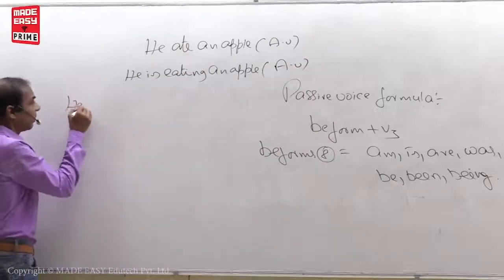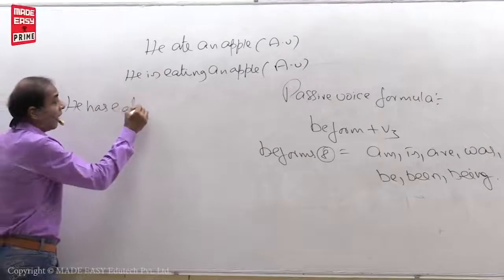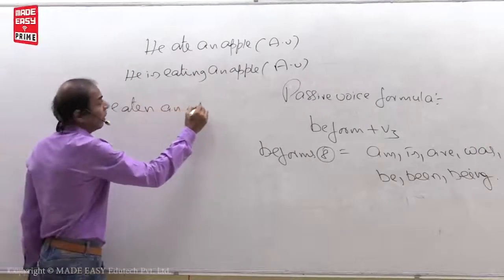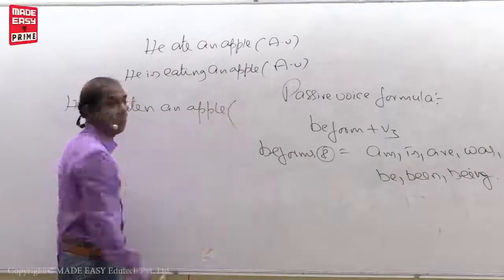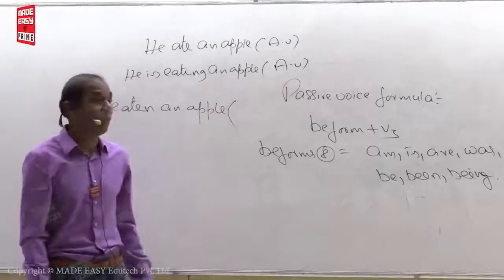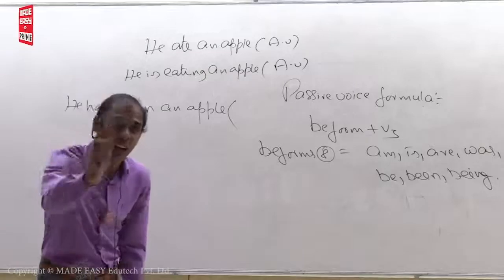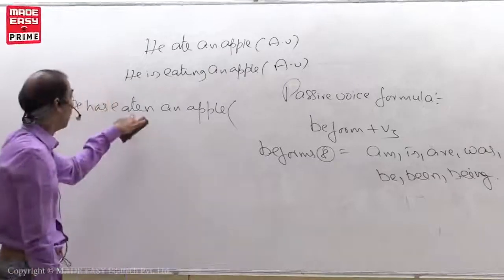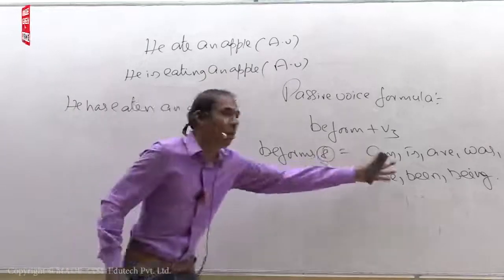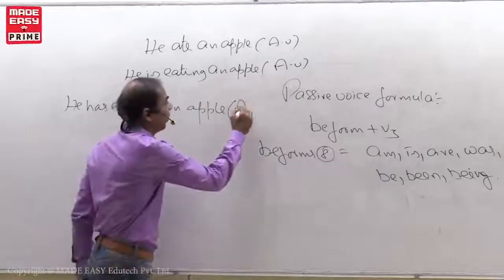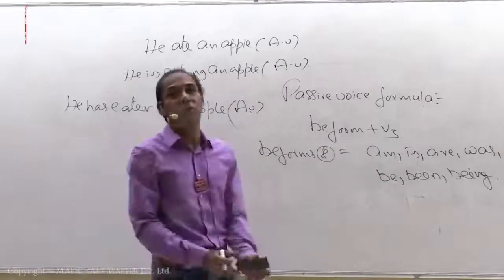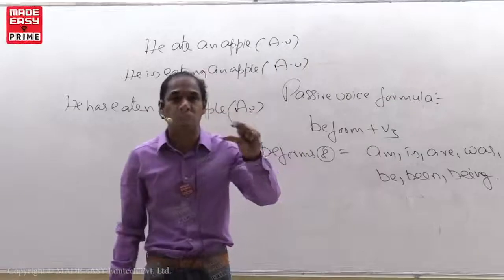This sentence: he has eaten an apple. What is this? Active voice or passive voice? V3 is here. I'm sure how you get confused. This is also active voice. Why? We have V3, but we have no B form. So this is also active voice. So my students, what is the rule of the passive voice sentence?